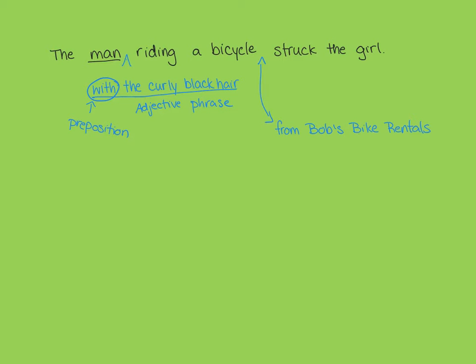Now, we could also describe the bicycle with its own adjective phrase. So, the bicycle from Bob's bike rental. So that helps to describe the bicycle, which is a noun. So it's telling us what place it is from. So once again, this is an entire adjective phrase, but if we look, it also starts with a preposition. So our preposition here is going to be from. It's the bicycle from there.